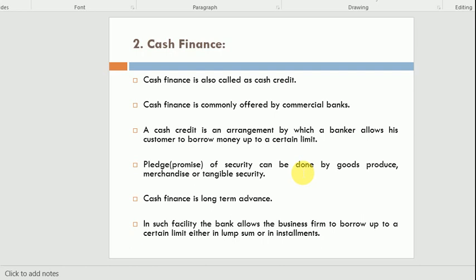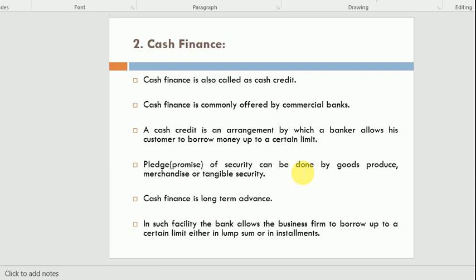Second one is cash finance. Cash finance is a type of loan. It is also called cash credit. Mostly, cash finance is commonly offered by all the commercial banks. A cash credit or cash finance is an arrangement by which a banker allows his customer to borrow money up to a certain limit. Up to some limit, this loan should be taken by the customers.